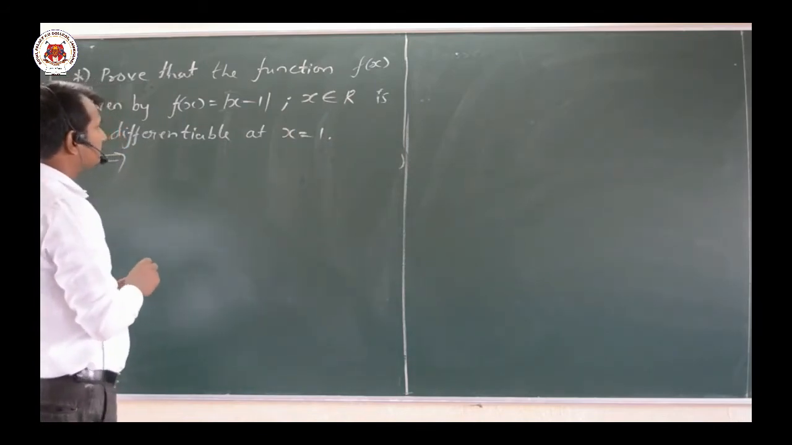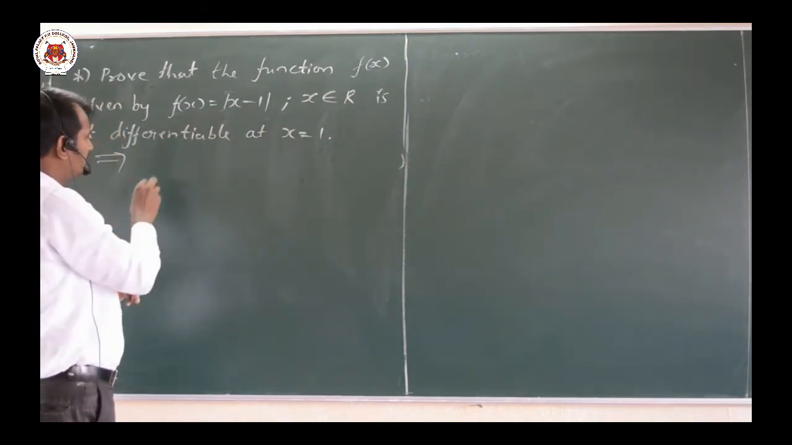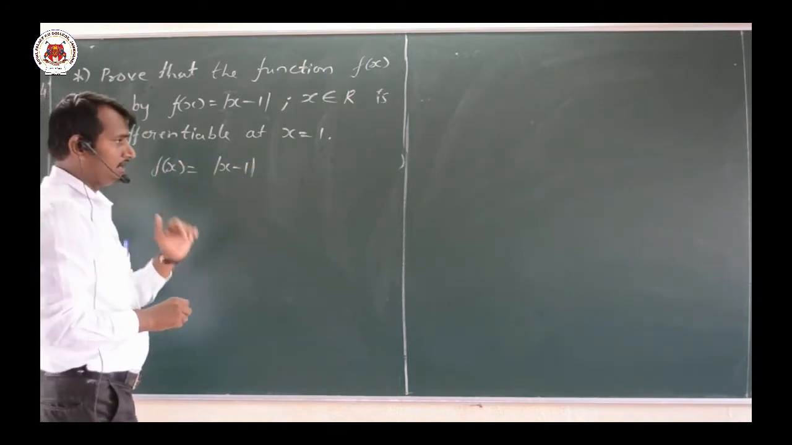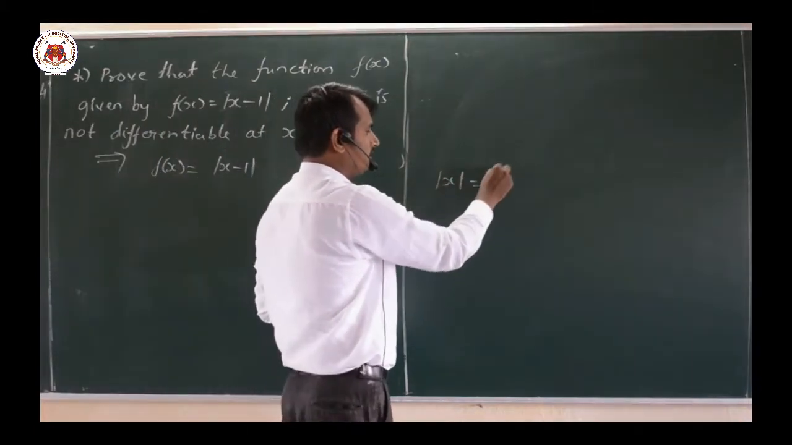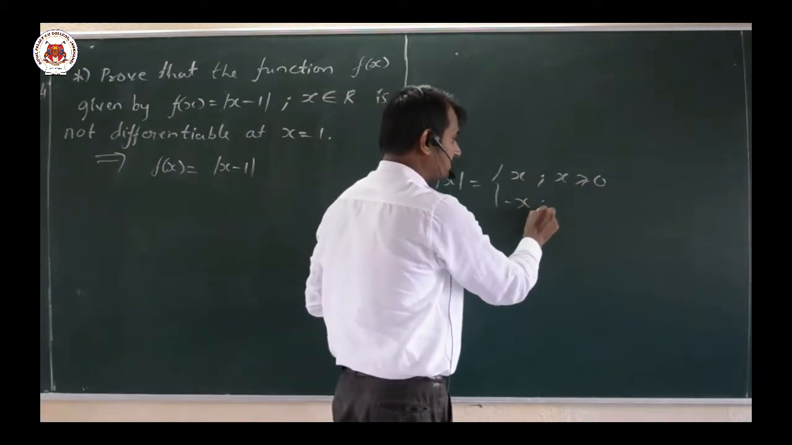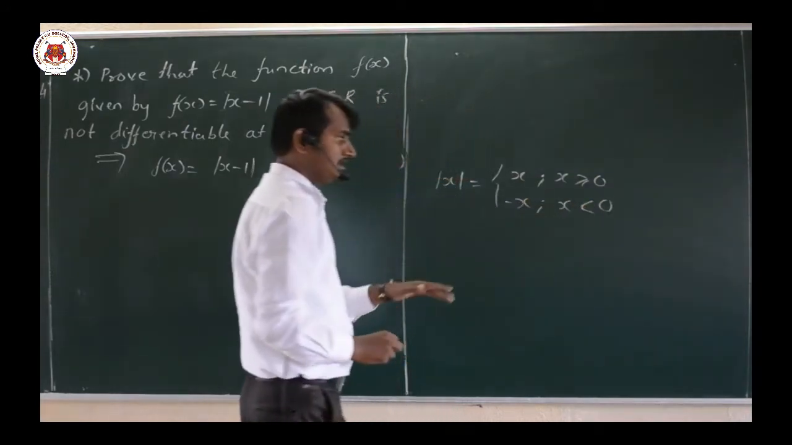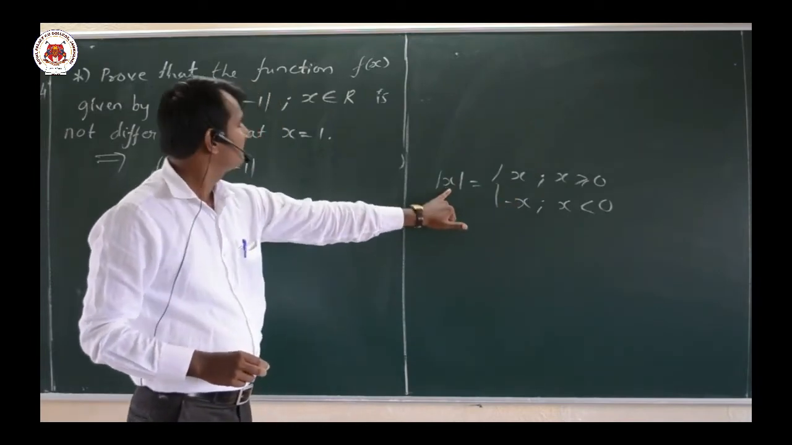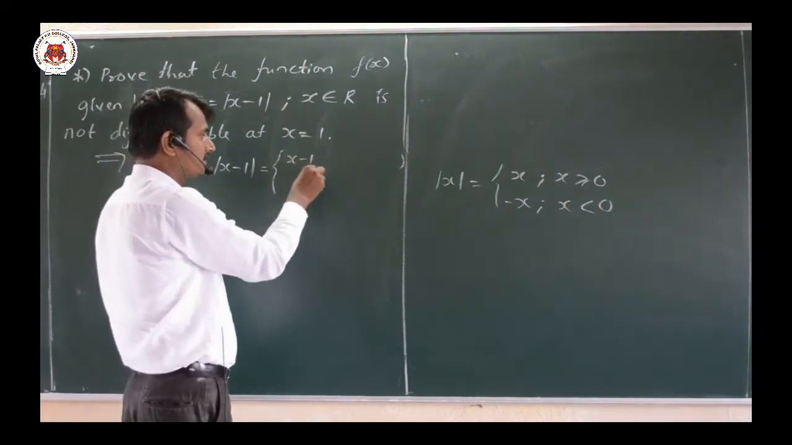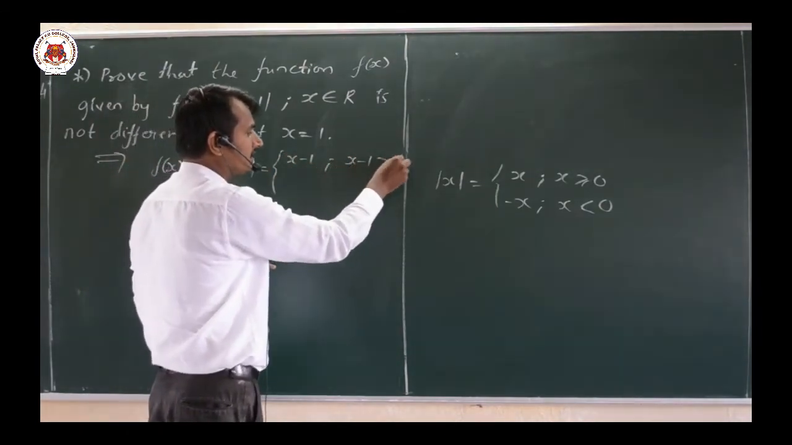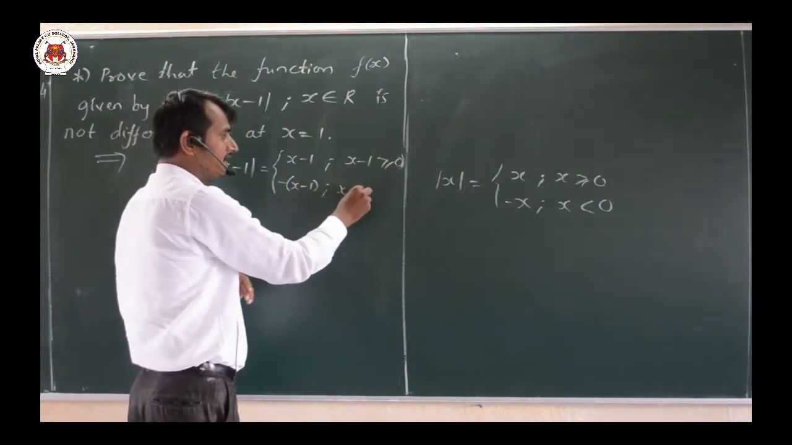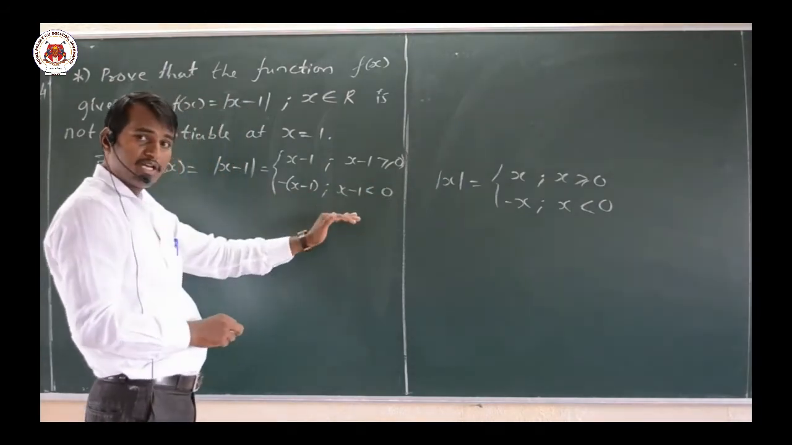Now here, since the function is given, I will write down the function, that is f of x is equal to mod of x minus 1. Now according to the modulus definition, what is mod of x here? Mod of x is x when x is greater than or equal to 0, and it is minus x when x is less than 0. That is your definition of modulus. Here it was x, and here what we have is x minus 1. Therefore I will rewrite it as x minus 1 when x minus 1 is greater than or equal to 0, and minus of x minus 1 when x minus 1 is less than 0.